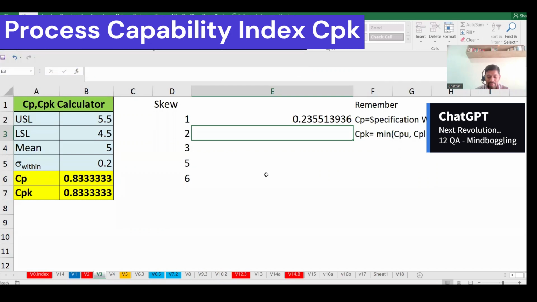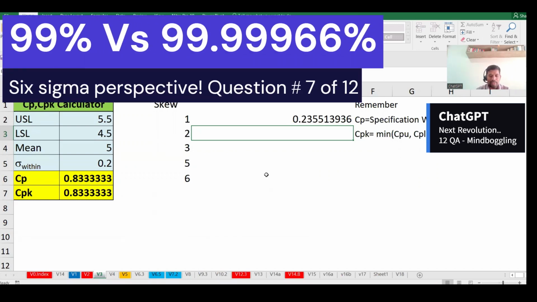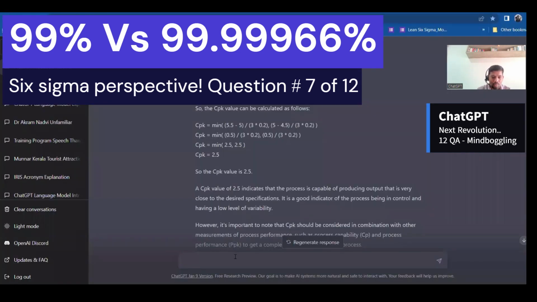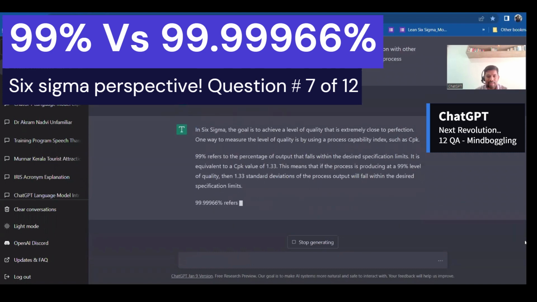The next question I have is: what is the difference between 99 percentage versus 99.99966 percentage in Six Sigma? Let's see. Okay, it has started giving the answer. Let's see whether it has given that.